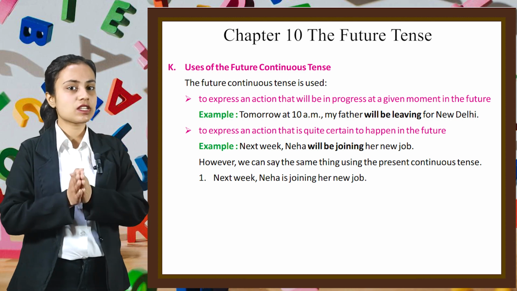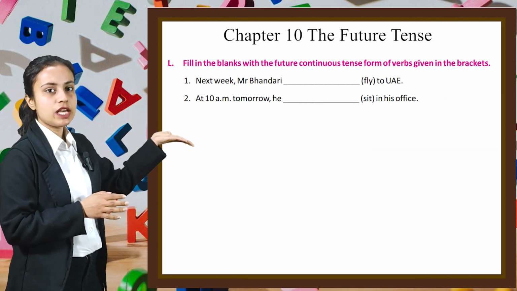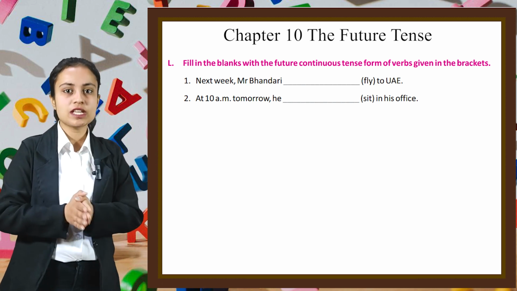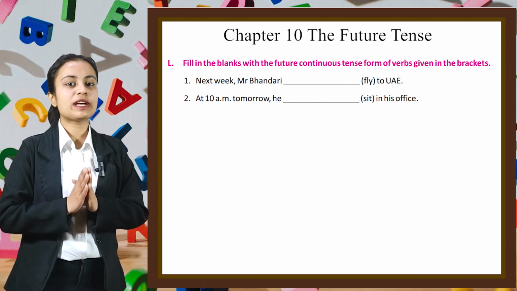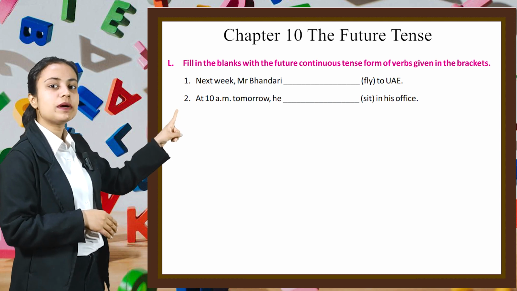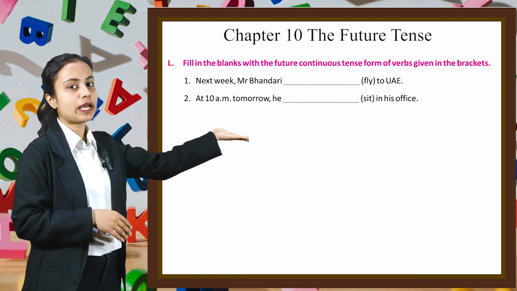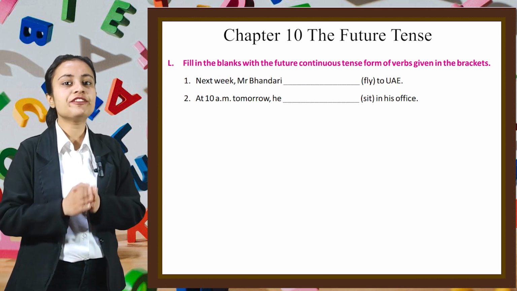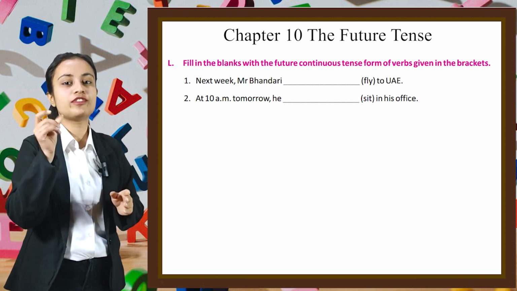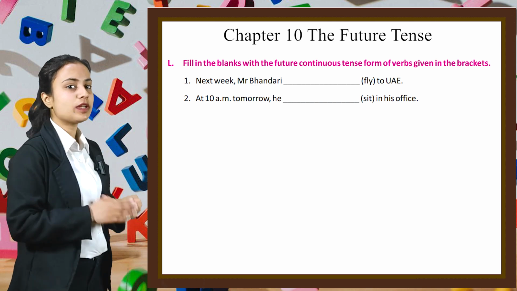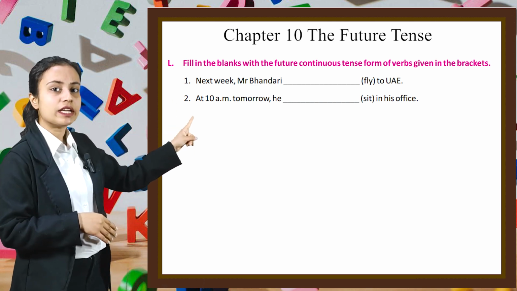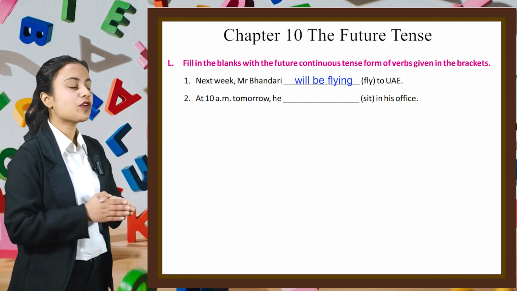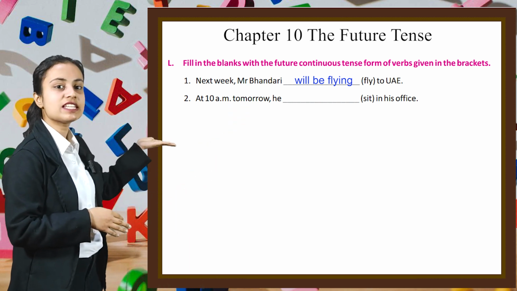Now, using these concepts, let's see some questions. Here, we have to fill in the blanks with the future continuous tense of verbs given in the bracket. The first question is, next week, Mr. Bhandari dash to UAE. The verb given here in the bracket is fly. So, we will write the future continuous tense form of fly. So, our sentence will be, next week, Mr. Bhandari will be flying to UAE. In a similar manner, you have to do the second part of this exercise by yourself.